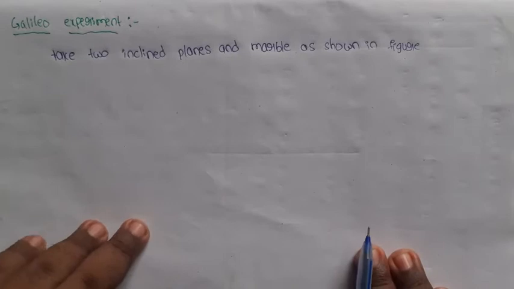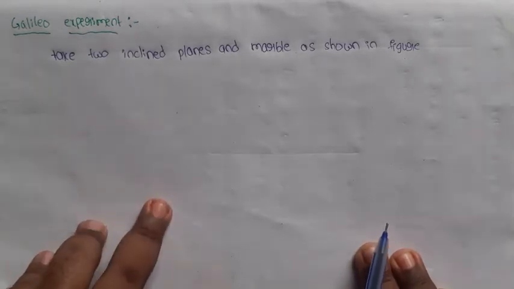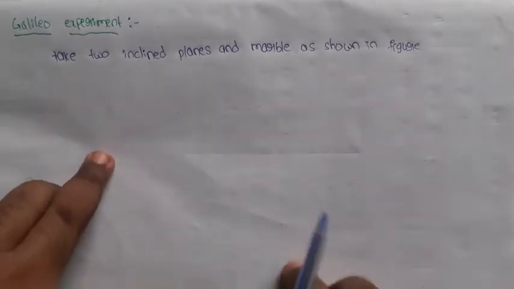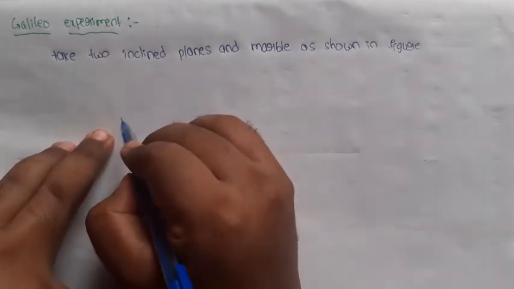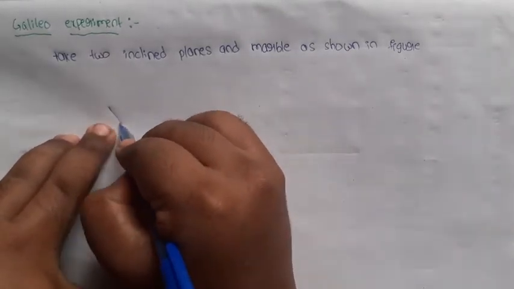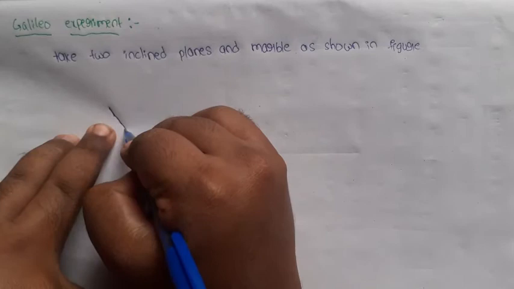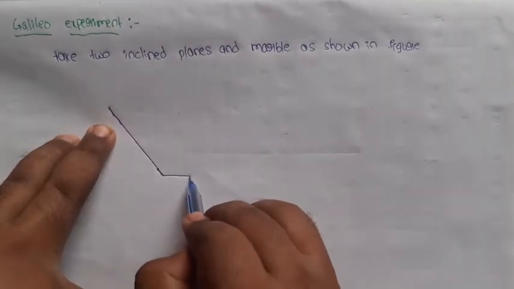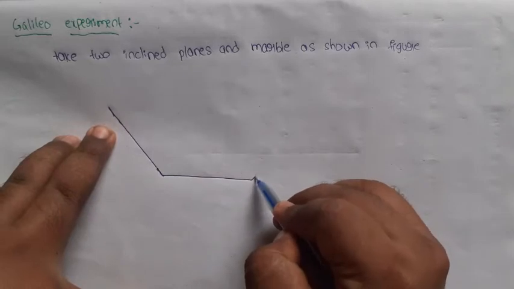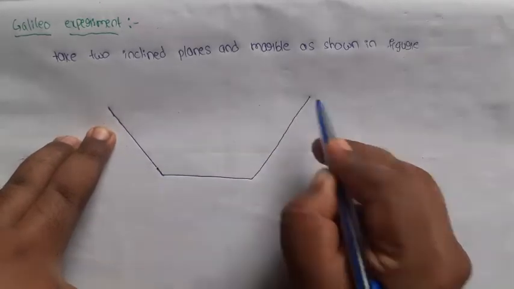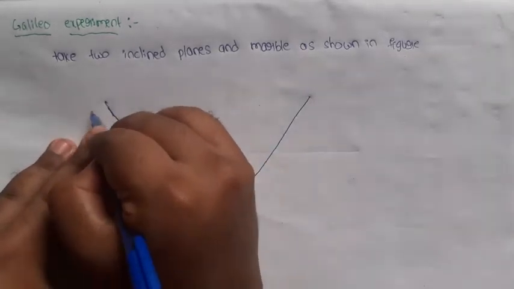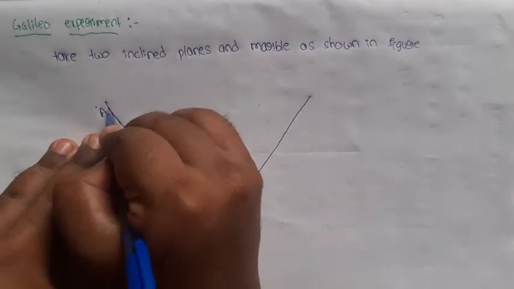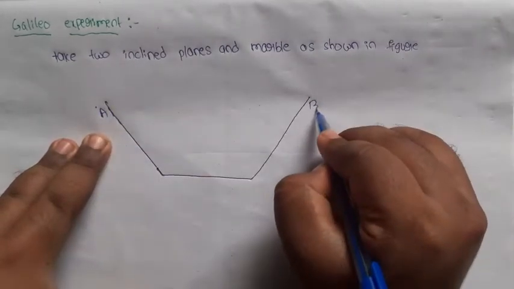He has done the experiment based on the two inclined planes and the marble. So these two inclined planes are arranged like this. This is the inclined plane 1, this is the second inclined plane. I am taking this as inclined plane A, and this is inclined plane B.